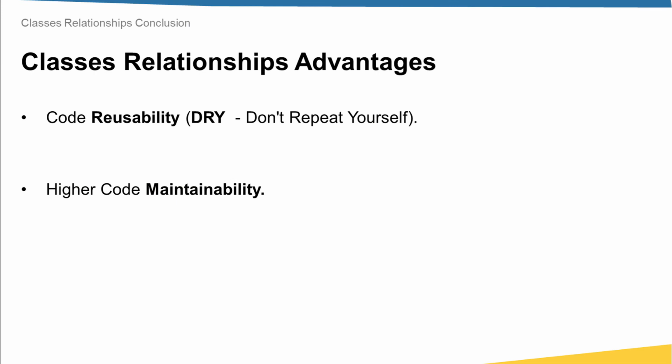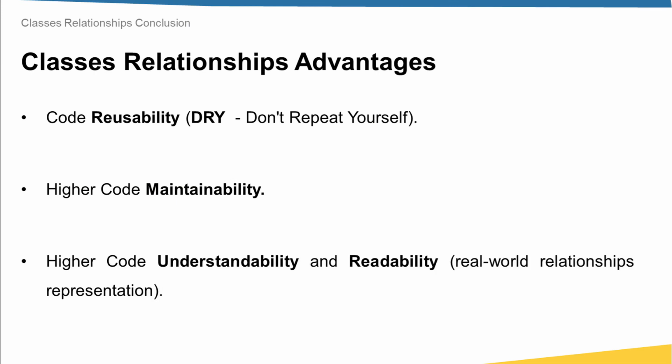Why? Because fewer lines of code means less time for maintenance. The last point that I want to mention is that by using these relationships, we will have higher code understandability and readability, because we are representing real-world concepts programmatically in the same way that we understand these concepts in reality.